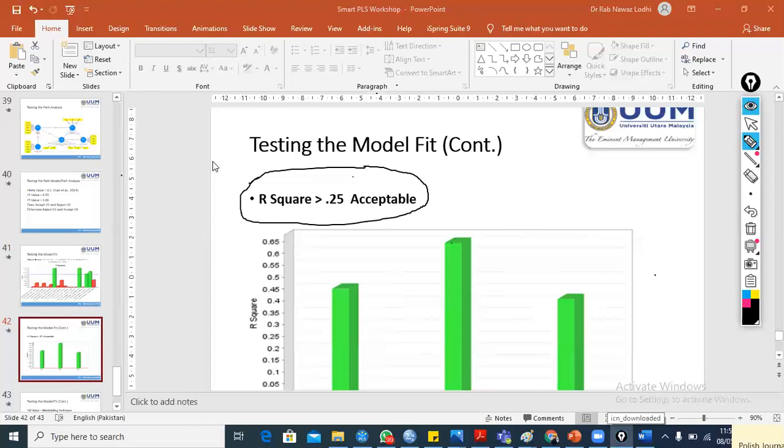So the R-square value in cross-sectional data should be greater than 0.25. In time series data, it should be greater than 0.9, which is a very tough criterion. In panel data, it should be greater than 0.5. But in cross-sectional data, it should be greater than 0.25, which is a very easy criterion. So now we need to check this model fit.